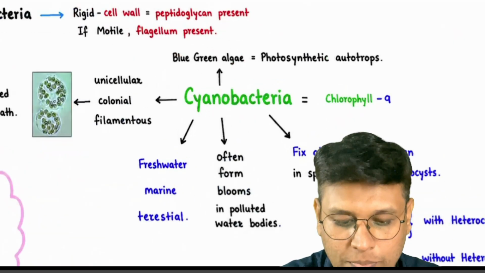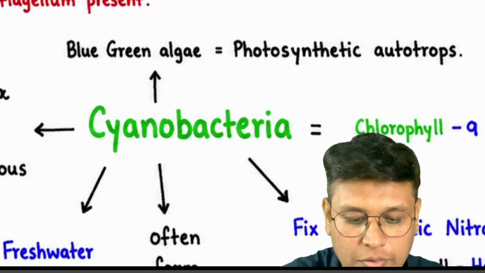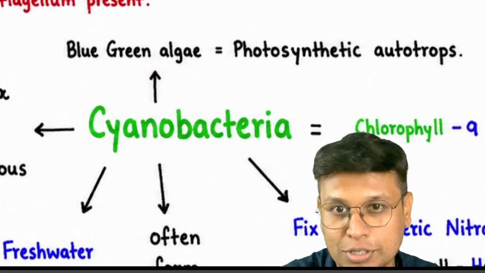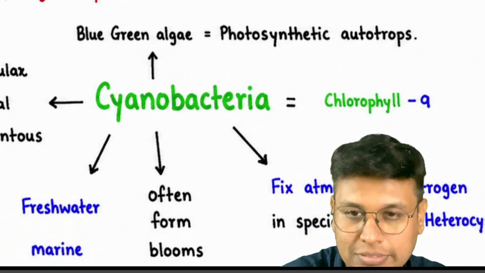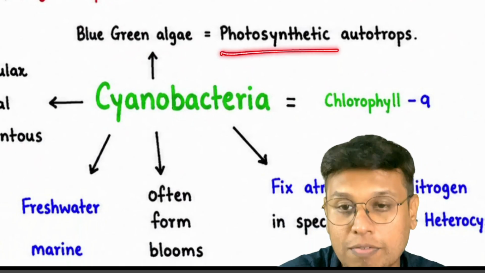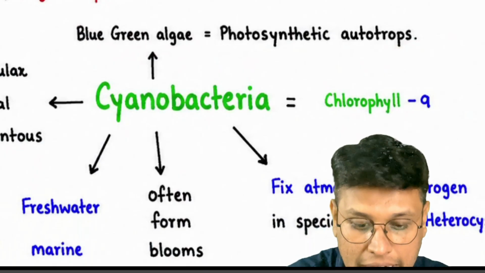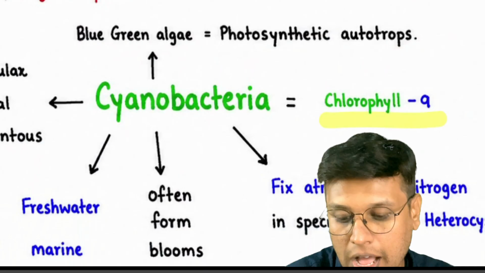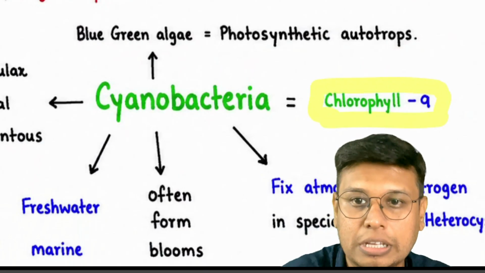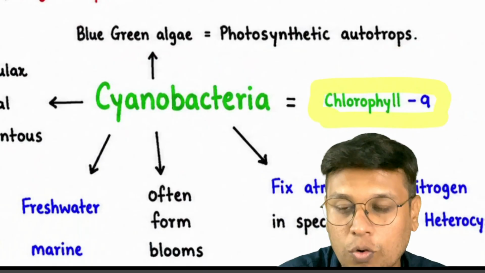Cyanobacteria are blue-green algae. Again, a misnomer, but that is a famous name. They are photosynthetic autotrophs. And what is mostly asked, I have seen a trick question: Cyanobacteria contain chlorophyll a.